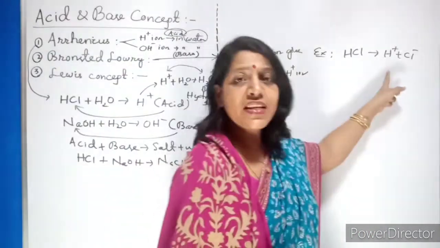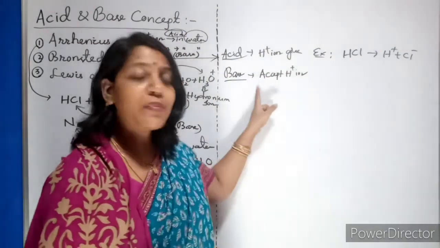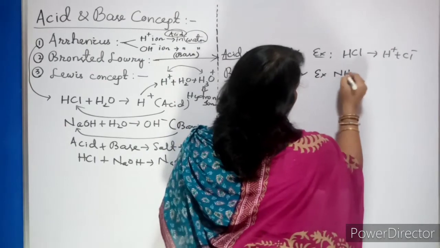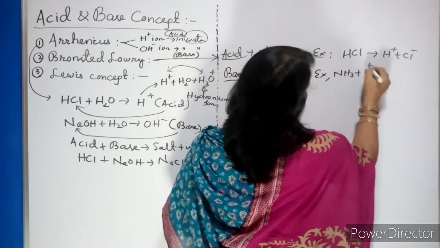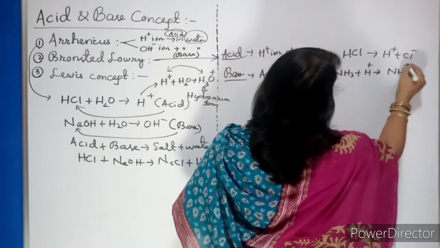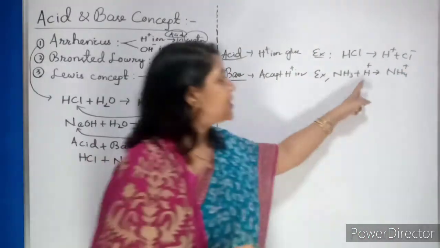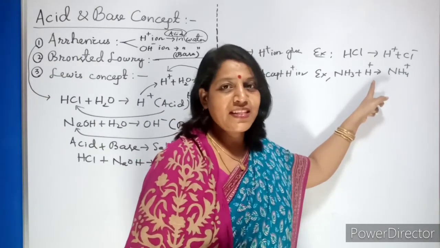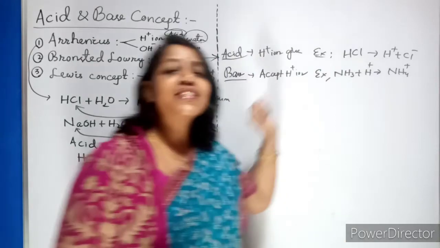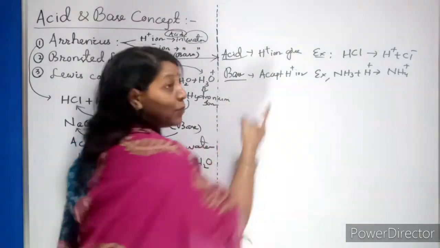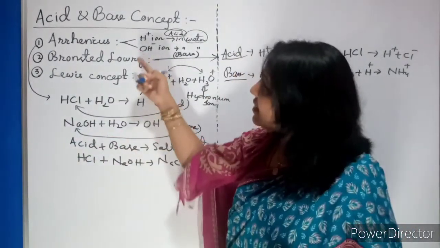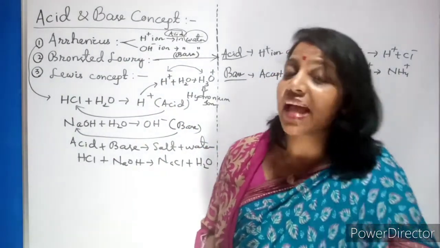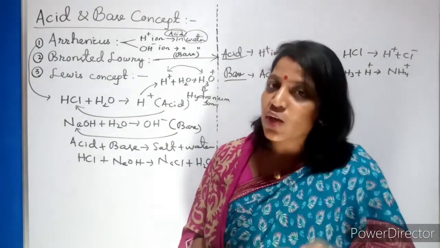Now it is giving the H+ ion, so it is an acid. Now what is base? Which is accepting H+ ions. Now you know your base is NH3. It is accepting your H+ and becomes NH4+. NH3, ammonia, is a base. It is accepting the hydronium ion or H+, and that becomes NH4+. That is called a base. And remember the important difference between the Arrhenius and the Bronsted-Lowry concept: in Arrhenius, they told it will give H+ ion in water, meaning in aqueous solution.